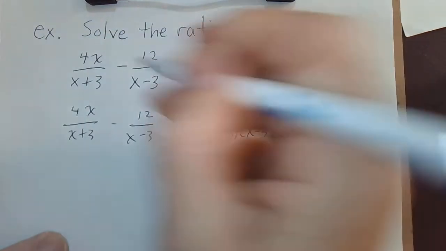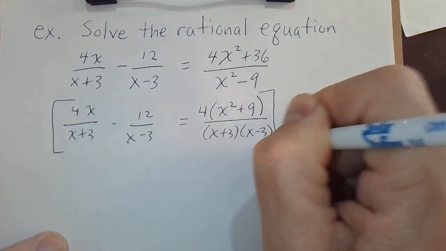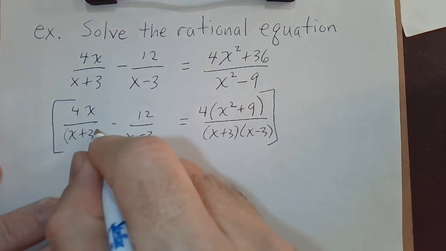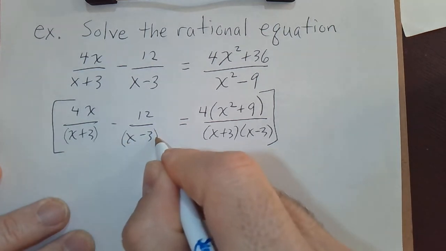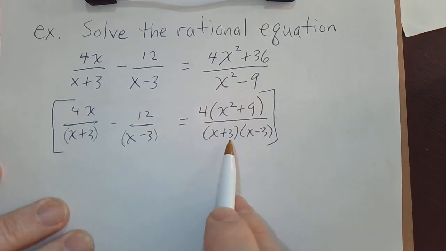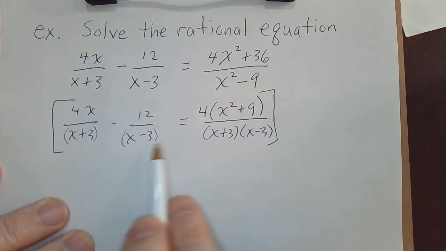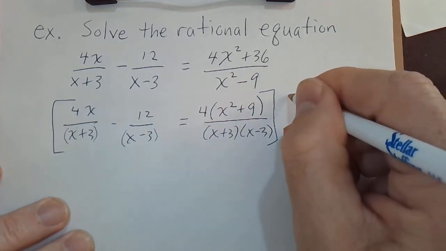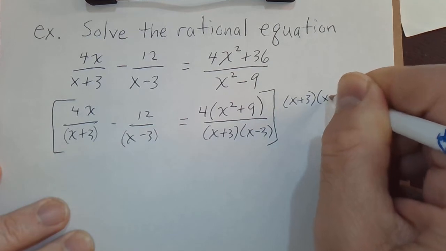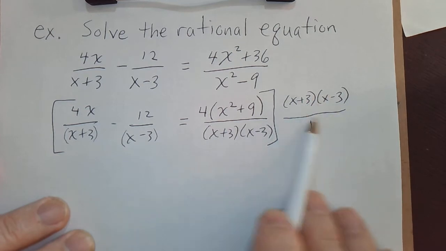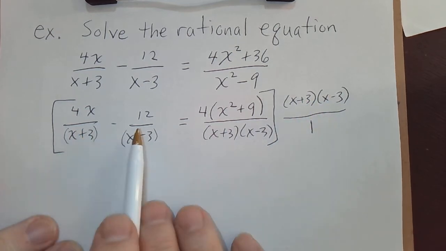Okay, so what we'll do is take the entire equation and multiply it by the least common denominator, the LCD, which happens to be, I could put parentheses around these if I wanted to. One of the factors in the LCD has to be x plus 3, which we already stated, and x minus 3, which we already stated. So the LCD is simply this denominator, x plus 3, x minus 3, and if you like you can put it over 1 to make it a fraction. And I'm going to multiply this fraction, the LCD, times this, this, and this.